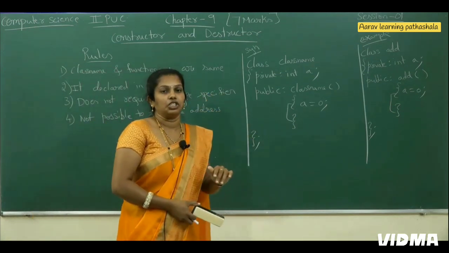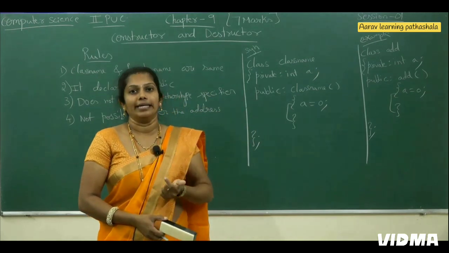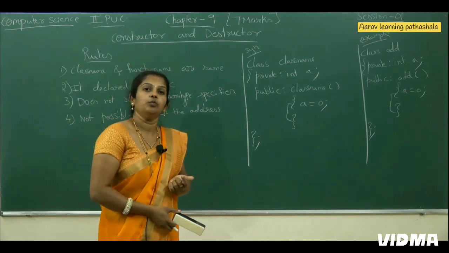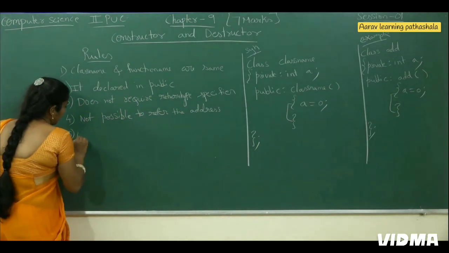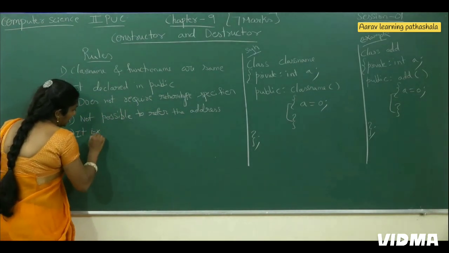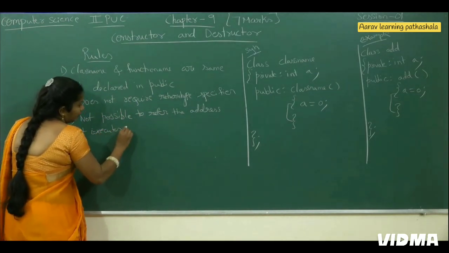And this constructor function will execute automatically when we create an object of a class.